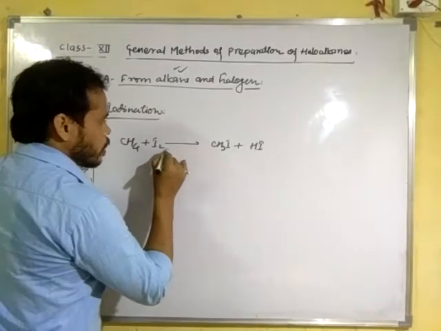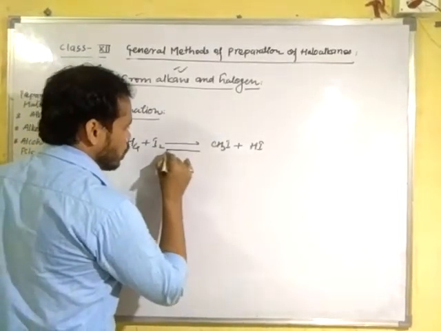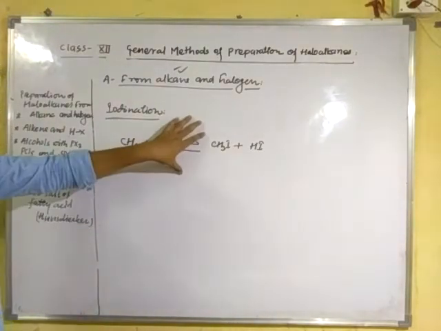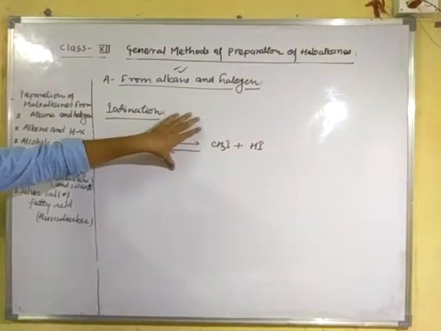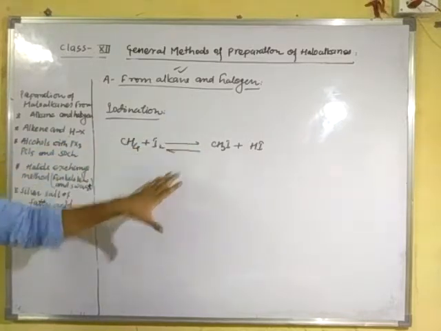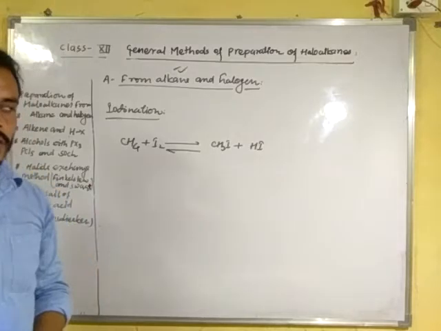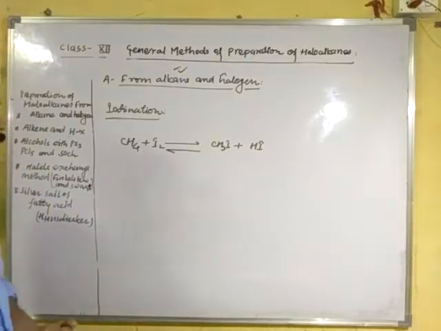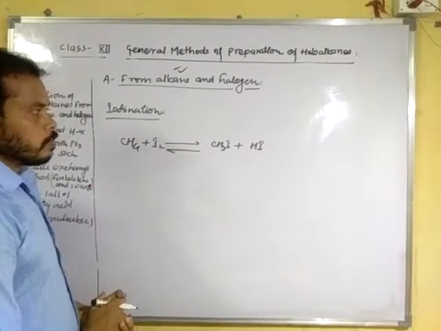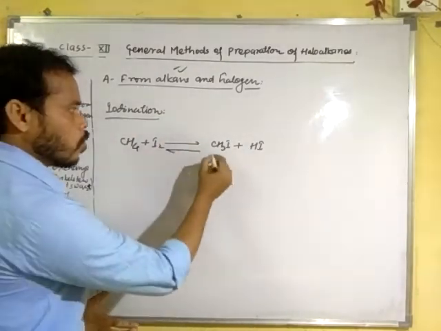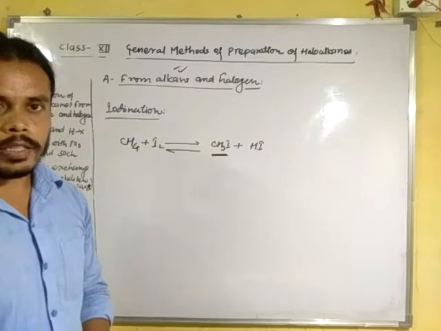This reaction is shown by this type of arrow. These arrows show that this reaction is a reversible reaction, and due to reversibility we cannot obtain the original product alkyl iodide.